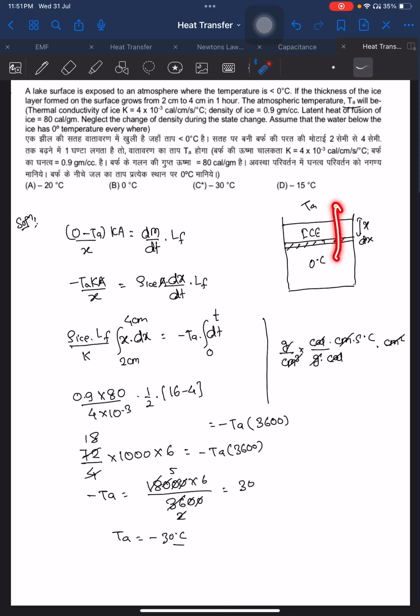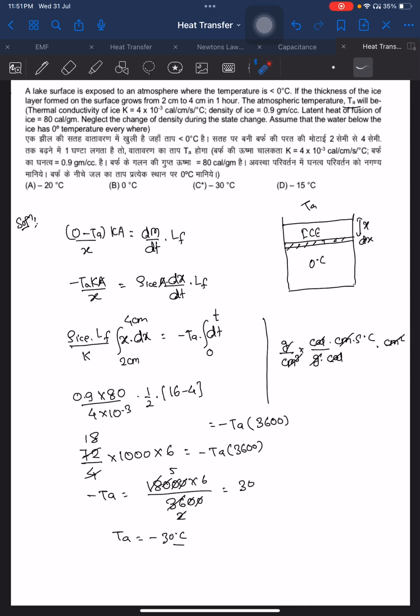So whatever heat is going out, that much mass will freeze, at the same rate. That will be equal to dm by dt, the mass per second freezing. So dm by dt into latent heat of fusion. Whatever heat is going outward will be extracted by converting water into ice. So dm by dt, this much water is converting into ice. How much heat will be required? This will be equal to this, so we equated them.